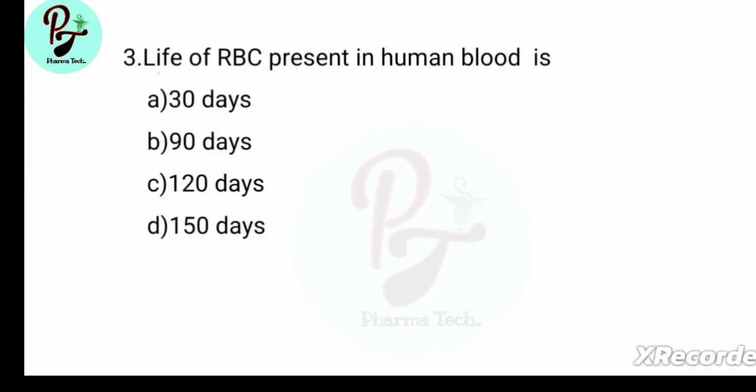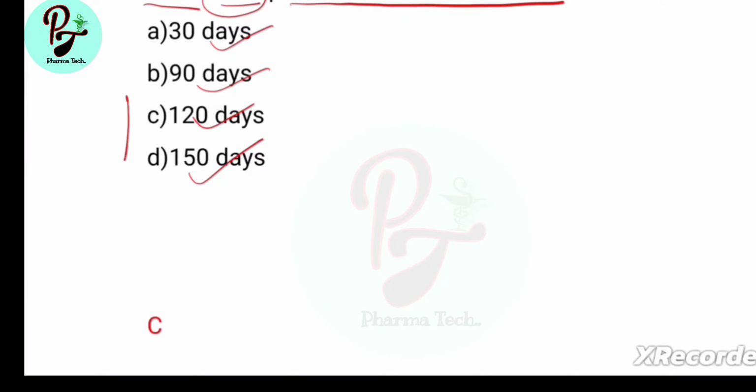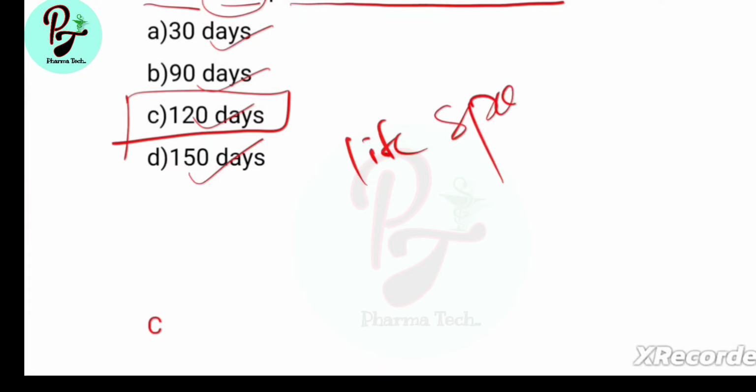Next question, life of RBC, red blood cell, present in human blood is, options are 30 days, 90 days, 120 days, 150 days. Answer is C, 120 days. Lifespan of RBC is 120 days.